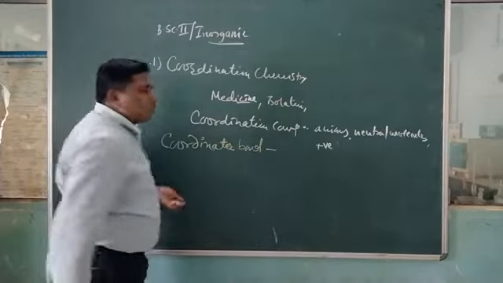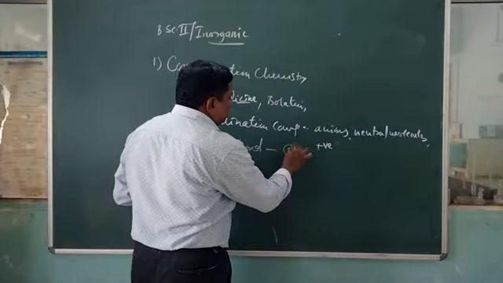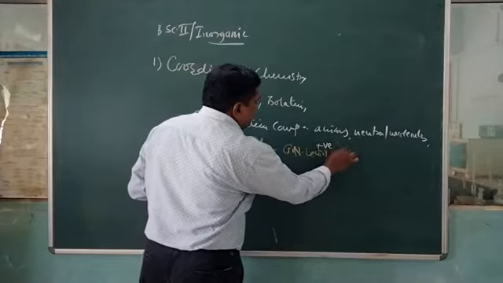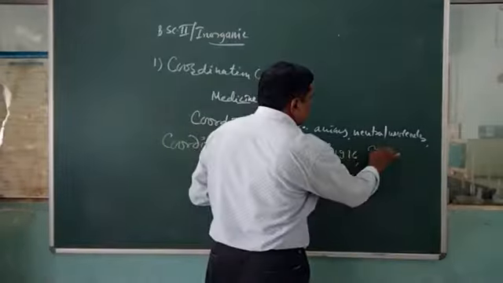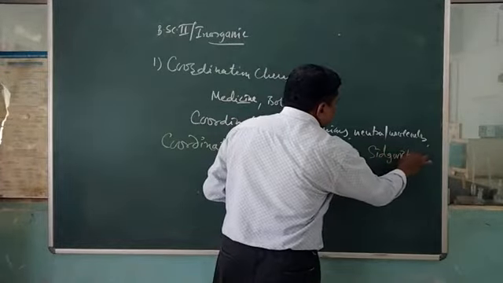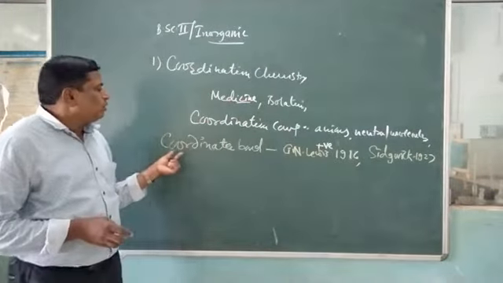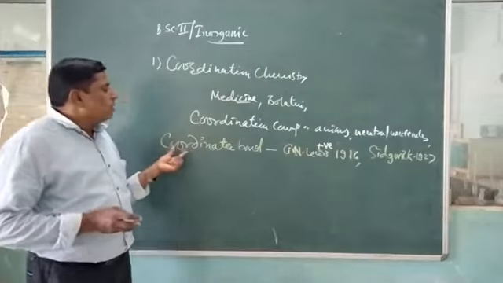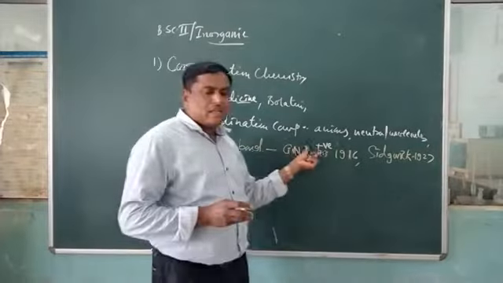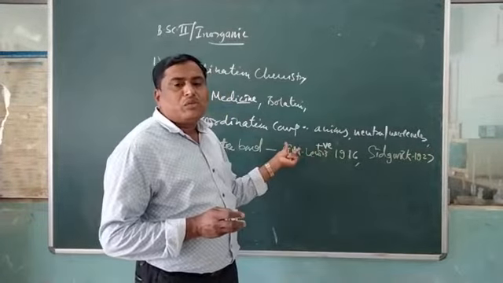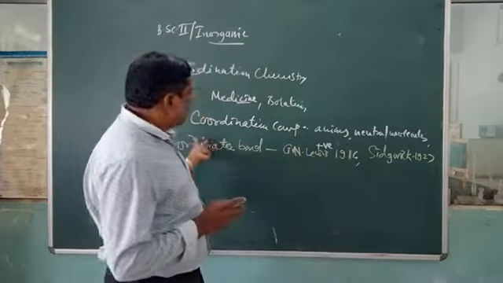Now, how can the coordinate bond be taken? First of all, this idea was given by the scientist G.N. Lewis in 1916. Again, the scientist Sidgwick studied the coordinate bonds in 1927. According to G.N. Lewis, the coordinate bond can be defined as the pair of electrons required for the bonding being contributed by one atom only in the molecule. It is called the coordinate bond.